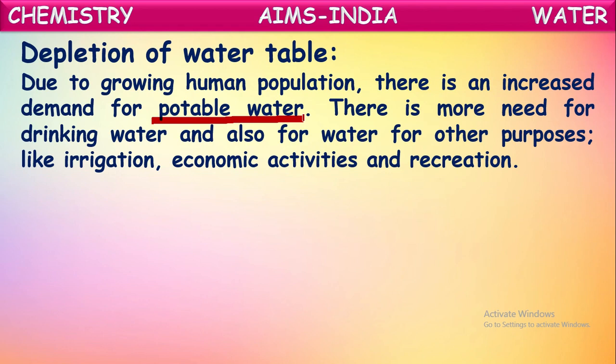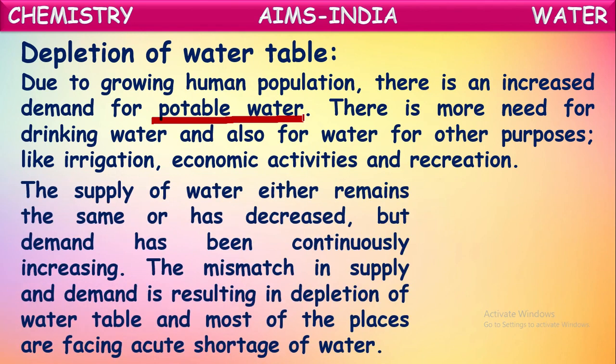There is more need for drinking water and also for water for other purposes like irrigation, economic activities, and for recreation. For all this, more water is being used nowadays because population has increased. The supply of water either remains the same or has decreased. So what happened here? The demand for potable water has increased because of population. Because as people increased, they use more water for drinking and for other purposes. Water is needed more. But in fact, the water supply has remained the same, and even decreased